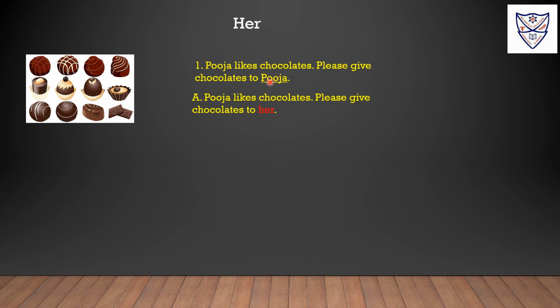Pooja here is on the object place. So we are using the object pronoun, that is her. After a verb, when a word comes, then we use the object pronoun, that is her. Give here is a verb and Pooja is on the object place. So we will use her.